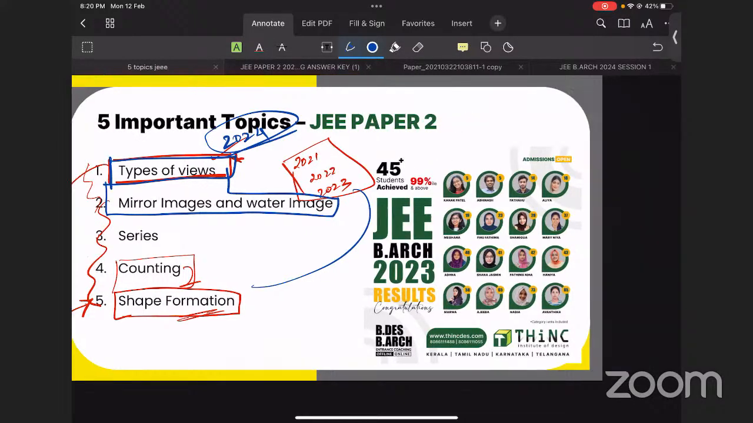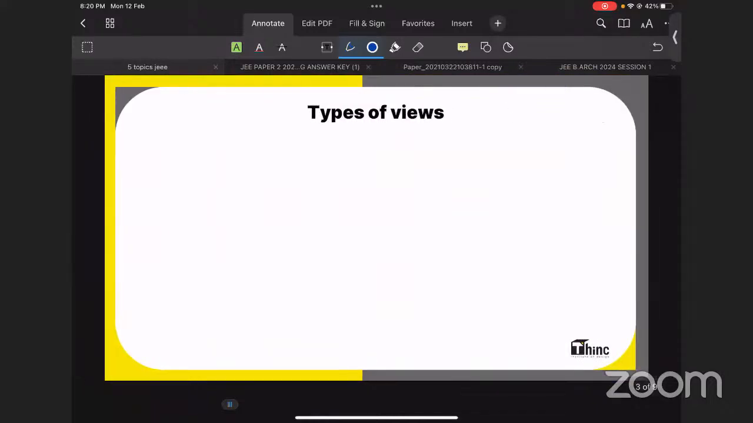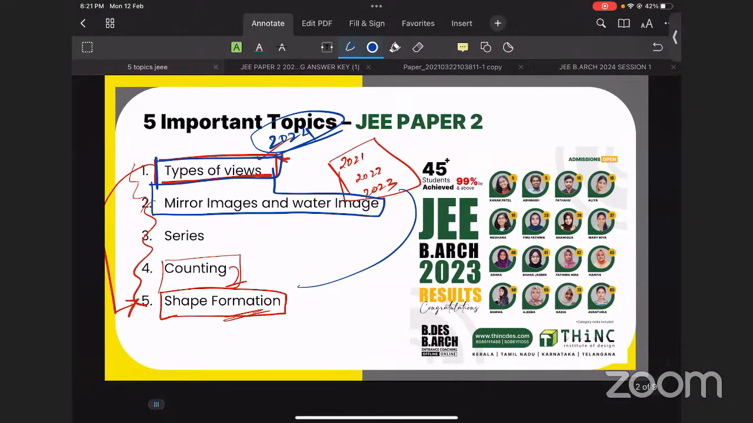I am not getting too deep into the topic because we'll be having separate videos for all these topics as well as their subtopics. The counting topic is very huge, and plenty of techniques are involved in it. So we will be discussing that topic in a very detailed manner. Even shape formation, we will be discussing in a very detailed manner.